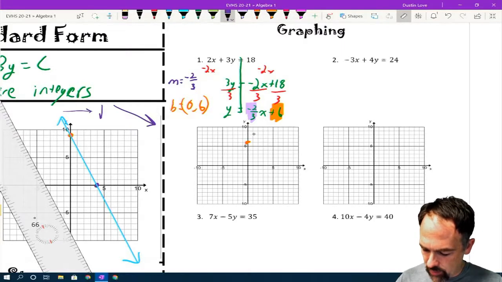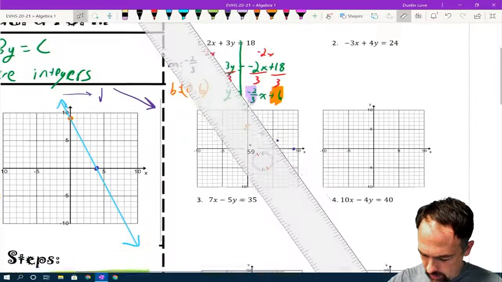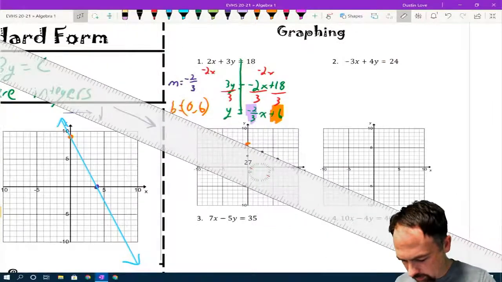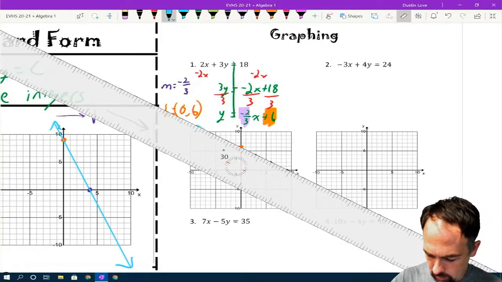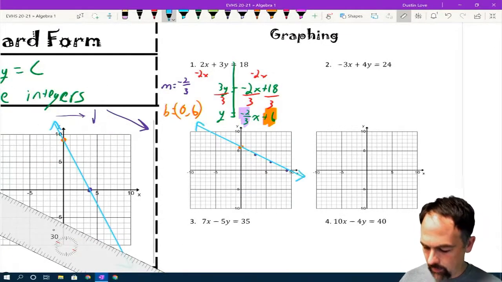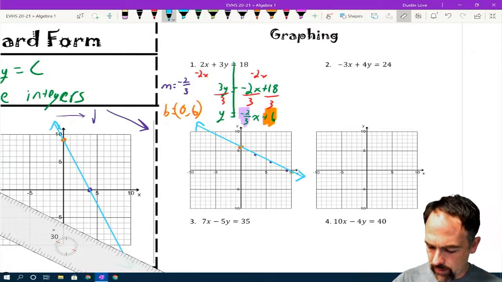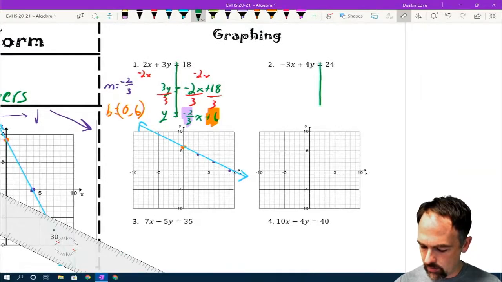Now, again, negative slope means it's going to go down as we go to the right. So we're going to go down 2, right 3, down 2, right 3, down 2, right 3, and then draw the line. So there we go. All right, let's try this one.